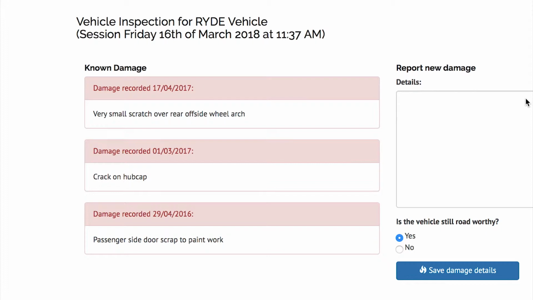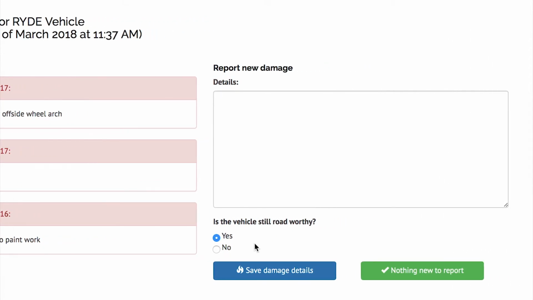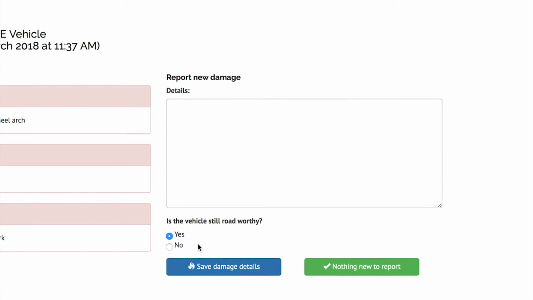Existing damage will already be listed, but if there is new damage to report, fill out the Report New Damage field. If reporting new damage, you'll be asked if the vehicle is still roadworthy. If you deem the vehicle to be unroadworthy, click the appropriate button and the session will be cancelled, with the client receiving a refunded credit code. In this situation, or if you are unsure about the vehicle's roadworthiness, ask a staff member at the ride shop front.